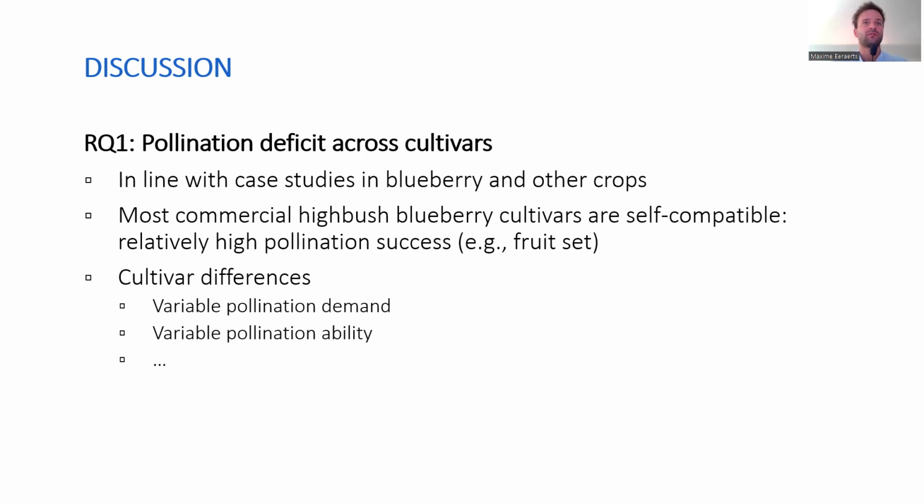However, we also found that for berry weight and seed set, there are differences between cultivars. And these differences, despite the fact that both cultivars are self-compatible, can be explained by variable pollination demands or variable pollination abilities of different cultivars. So a certain cultivar might require more pollen to be deposited, or another cultivar might have fewer or more ovules, or it might produce more pollen, etc. So we're still trying to explain these results.